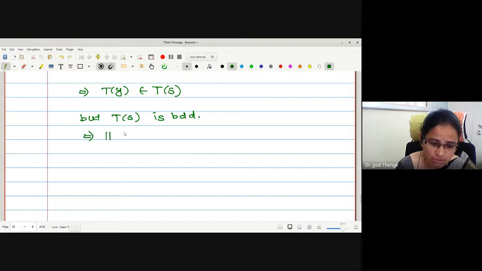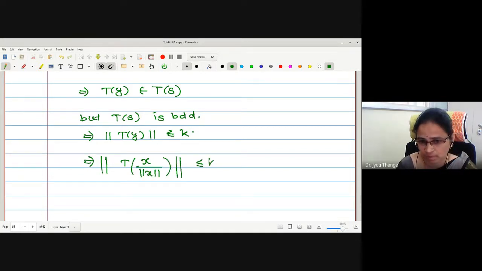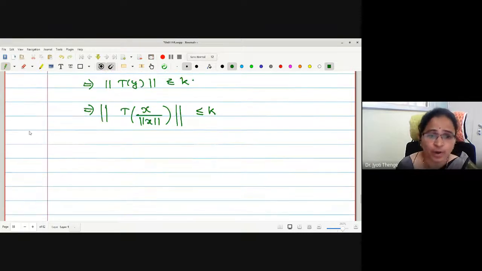Therefore, may I say norm of T of y is less than or equal to k? But what is y we have selected? x upon norm of x. Let me use the linearity property.